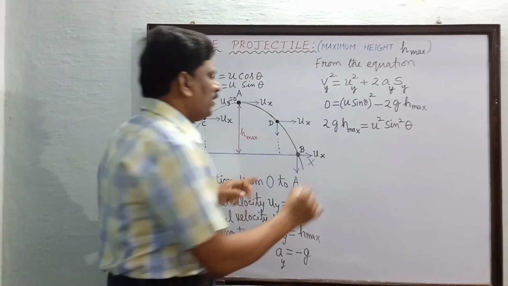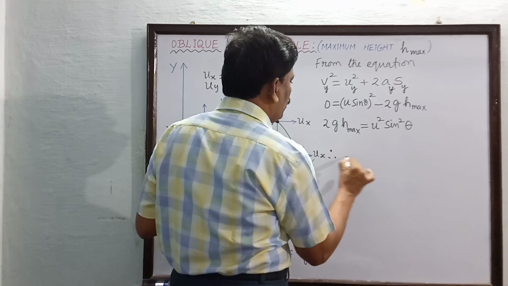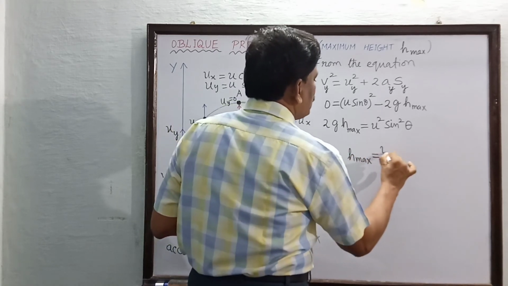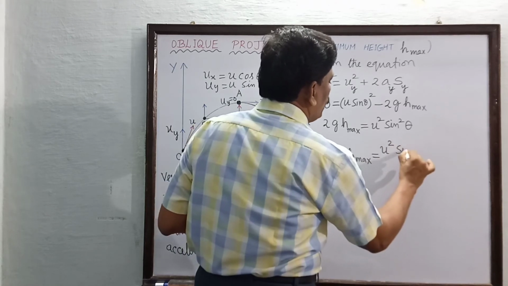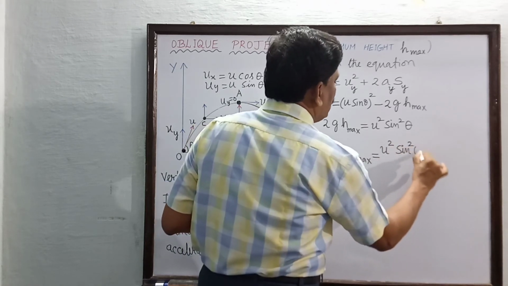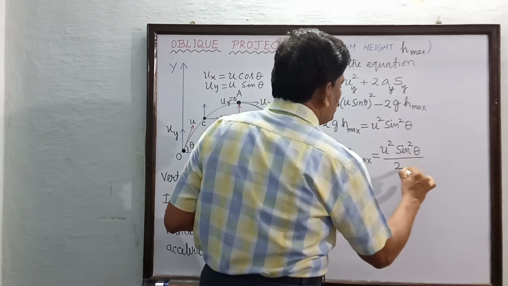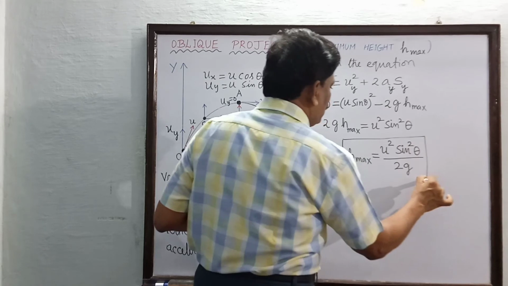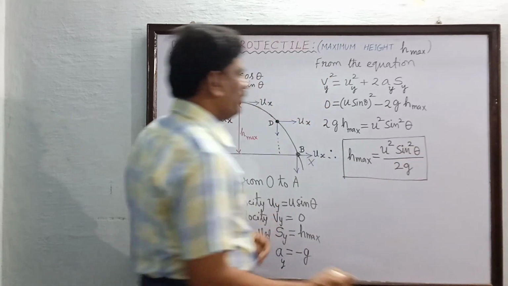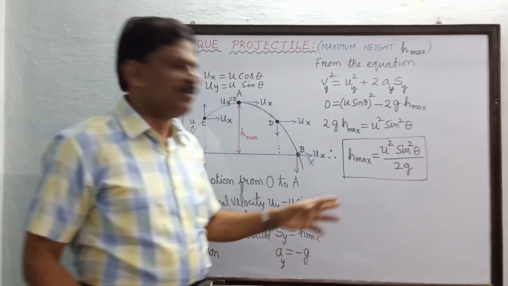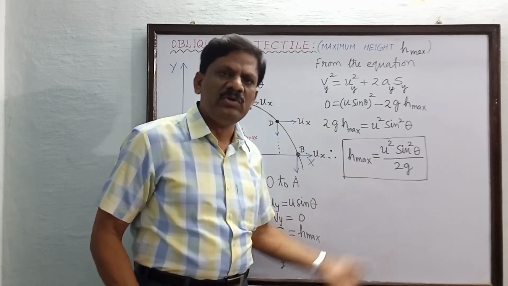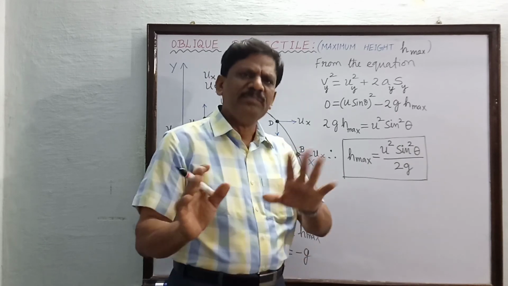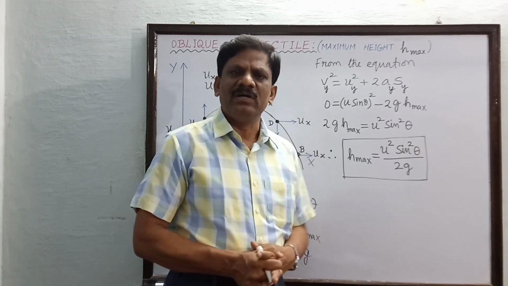Therefore, what is the maximum height? H maximum is equal to U square into sine square theta divided by 2g. So this is the expression for the maximum height. So the expression for maximum height is given by H max is equal to U square sine square theta divided by 2g. Very simple equation. Have you all understood? Okay, fine.